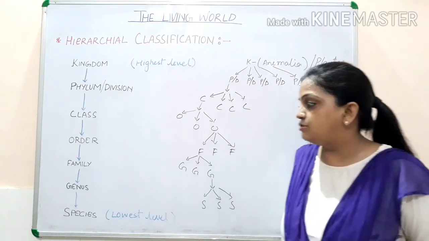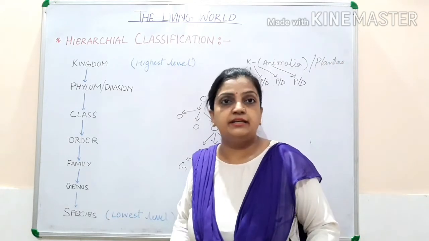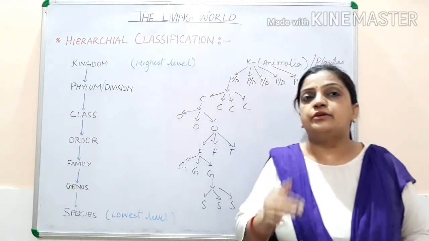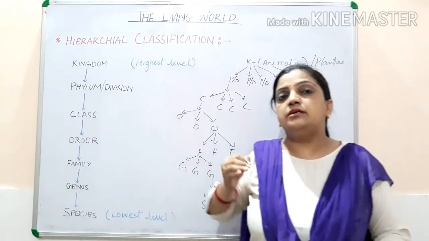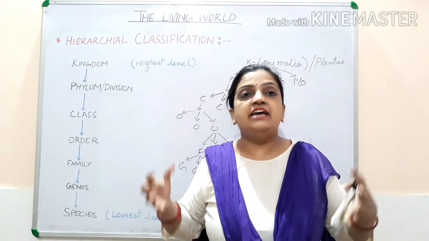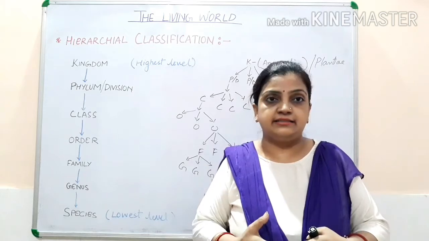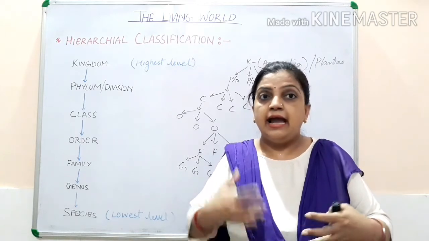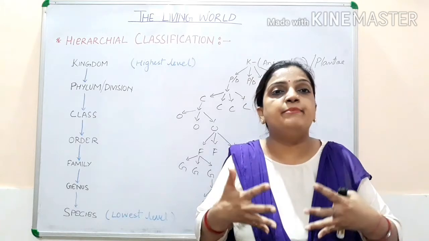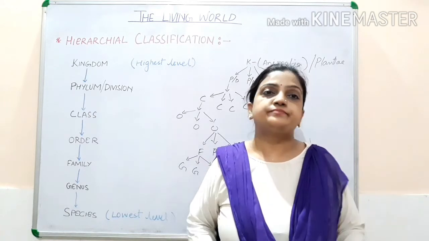Now, if I go back to the species to explain it more nicely. Species are the organisms. The individuals present in the same species share similar characters with each other, and the most basic character is reproduction. They will be able to reproduce with each other.